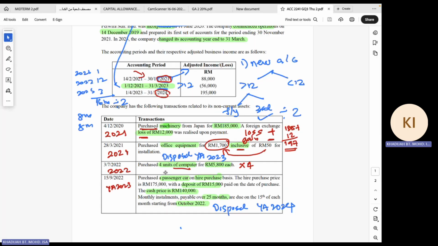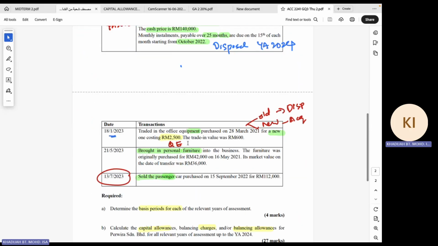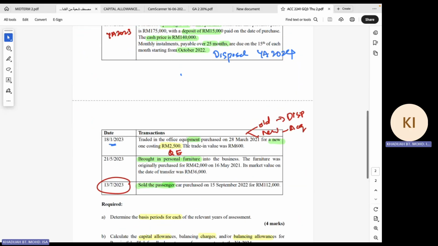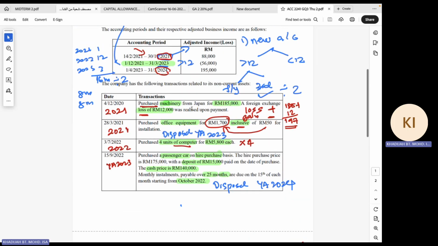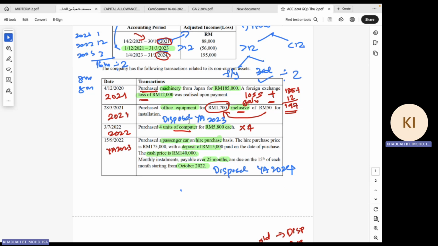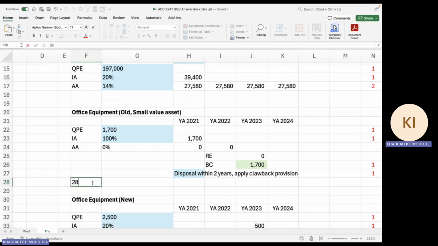However, you dispose of that asset in YA 2023. How do you know this? Because just now we have read this information: the office equipment was disposed of on 18th of January 2023, which is in YA 2023. So when you dispose in YA 2023, let's look into the date of acquisition. The date of acquisition is 28th of March 2021.